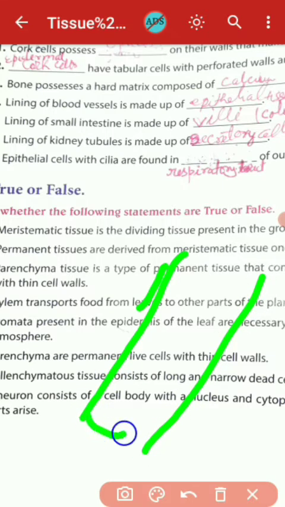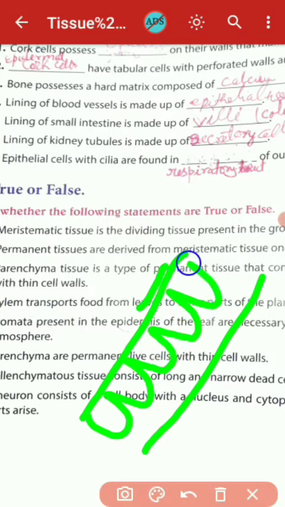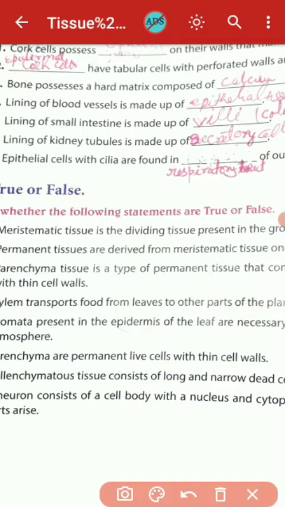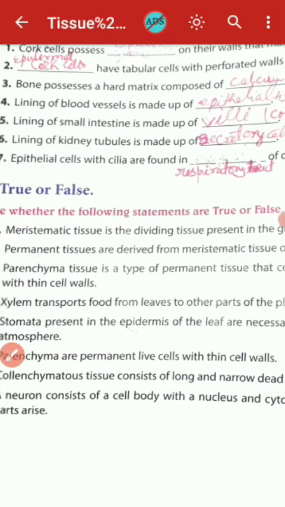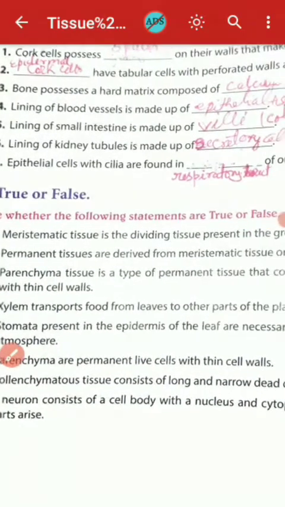So there will be the columnar epithelial tissue inside it. And this is called villi also, that facilitate the increment of the digestion surface and absorption surface.